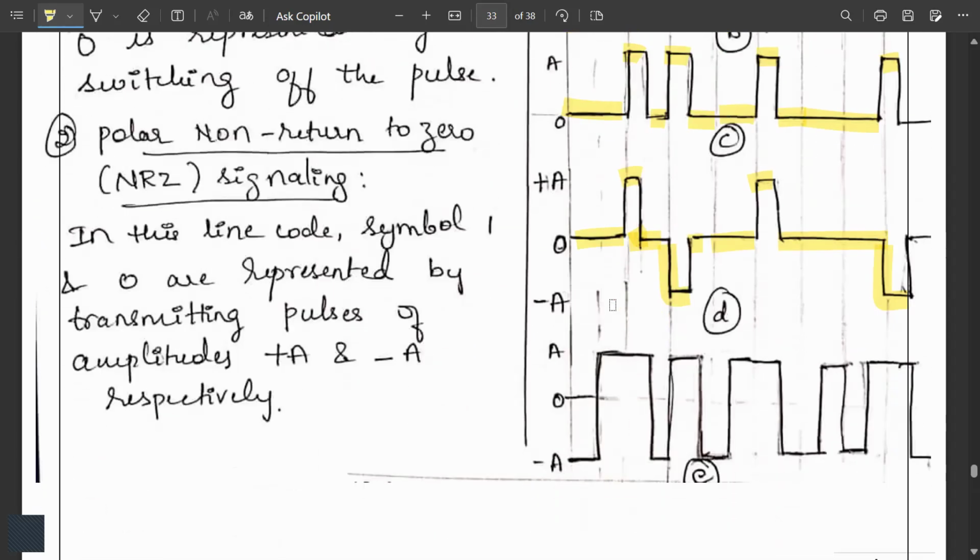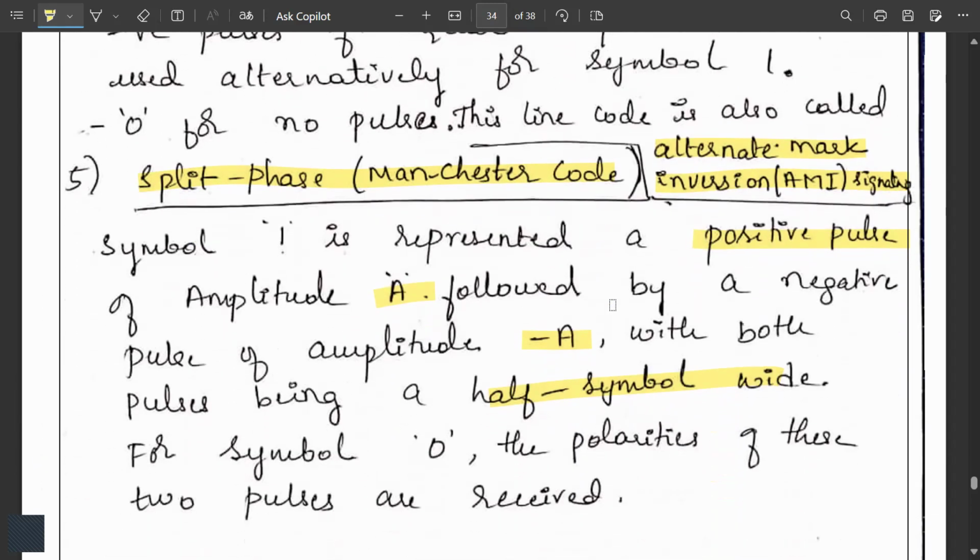Here you can observe for the 0, it goes up halfway. Again for the 1, it goes halfway and gets down. Again next is 1, so it goes halfway and returns to 0. As I said here, 1 is represented with a positive pulse of A followed by the negative pulse of minus A, with both the pulses being half symbol wide. Both are half symbol wide.